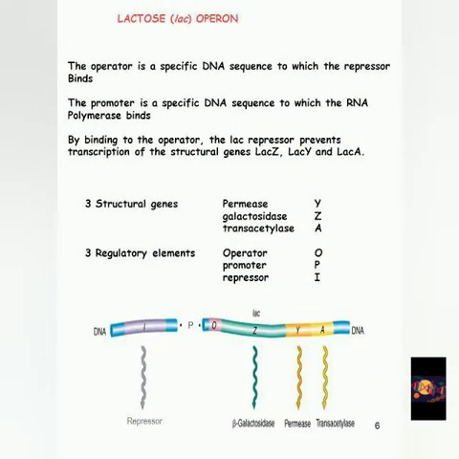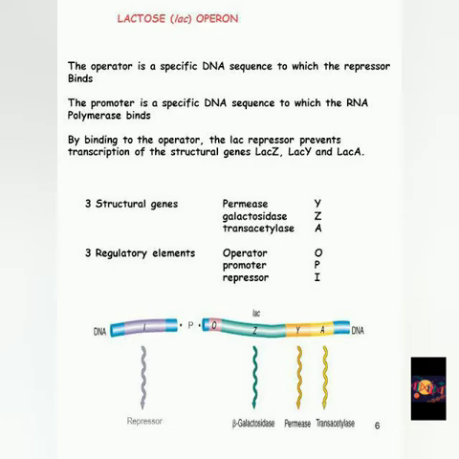So guys, today we're going to discuss the lac operon. The lac operon is an operon required for the transport and metabolism of lactose in E. coli and other enteric bacteria. As we can know from here, lac means lactose, and an operon, as we all know, is a functioning unit of DNA containing clusters of genes.